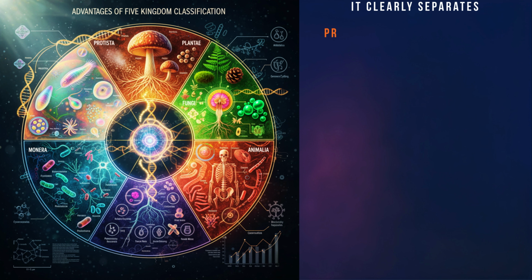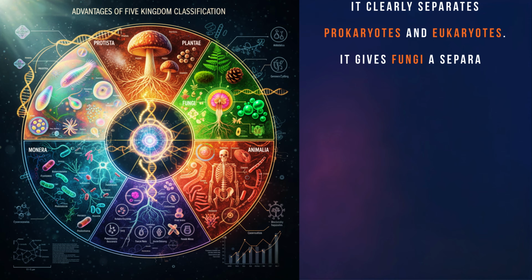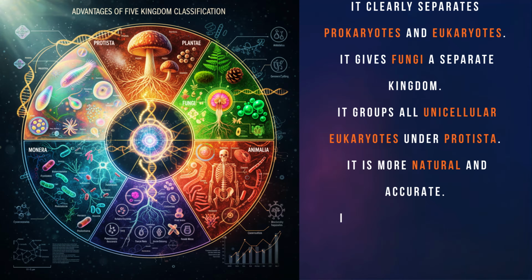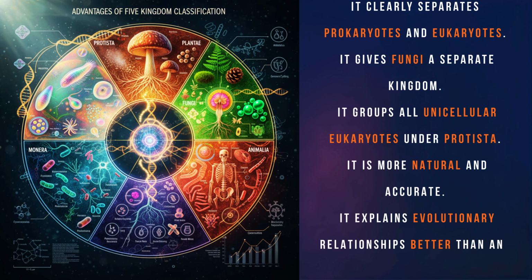This system solved the major issues of the earlier systems. It clearly separates prokaryotes and eukaryotes. It gives fungi a separate kingdom. It groups all unicellular eukaryotes under Protista. It is more natural and accurate. It explains evolutionary relationships better than any earlier system.